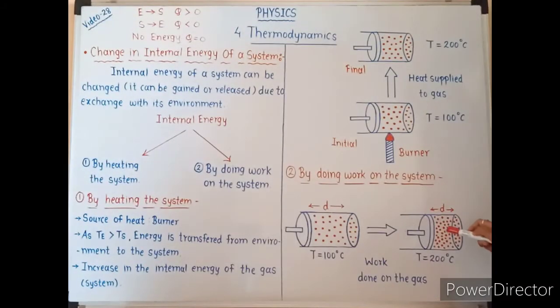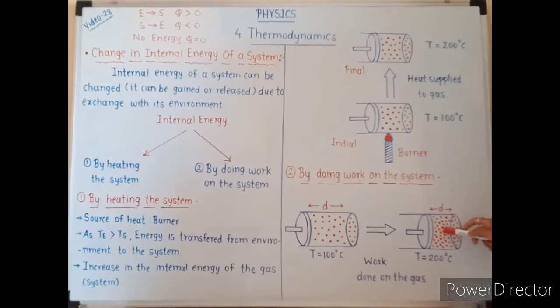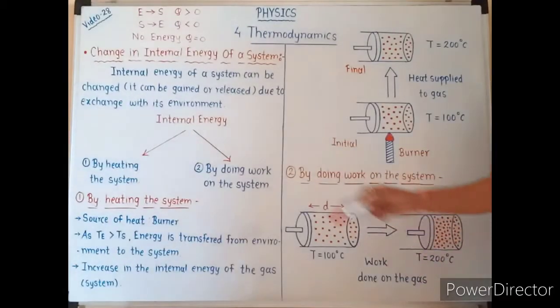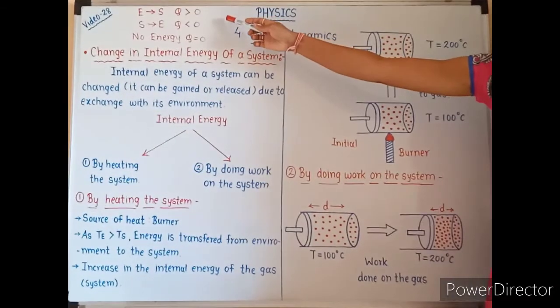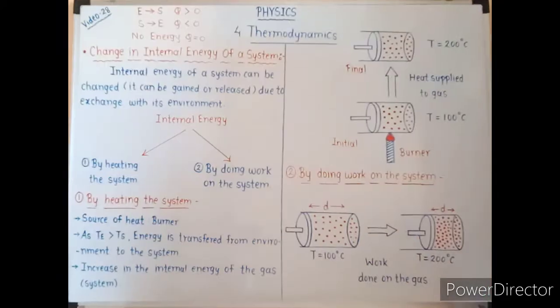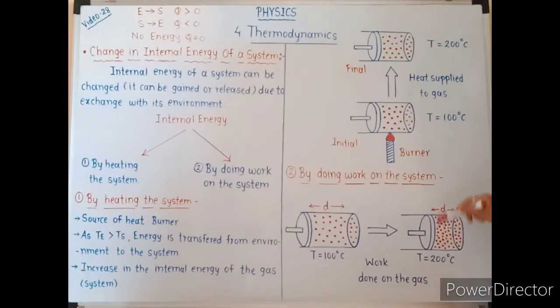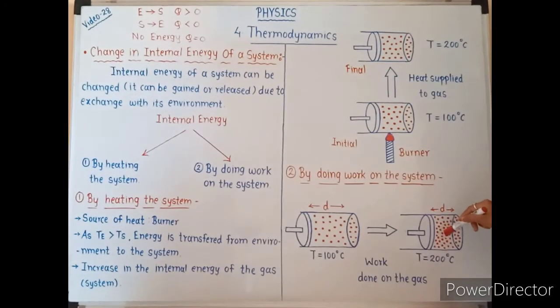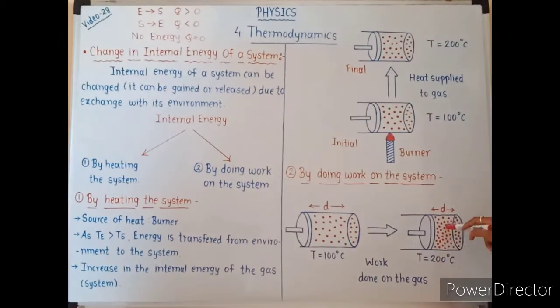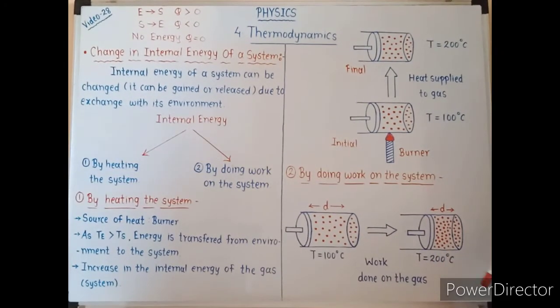Because of that, Q is greater than 0, since when energy transfers from the environment to the system, Q is always positive. Therefore there will be an increase in internal energy of the system, and the temperature also increases. At the final state, the temperature of the system becomes 200 degrees Celsius.